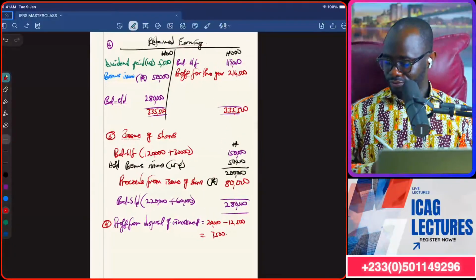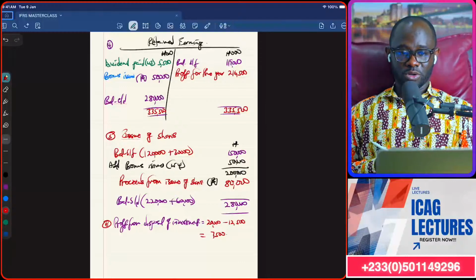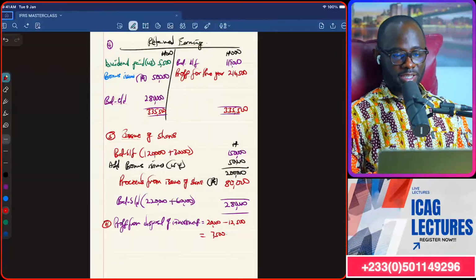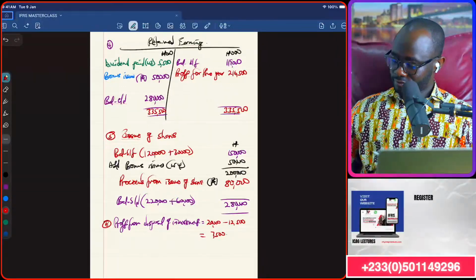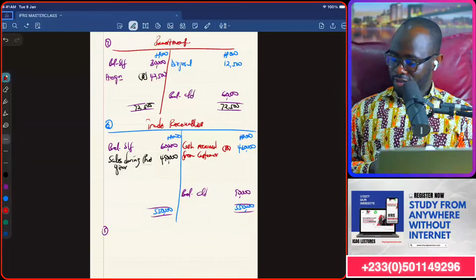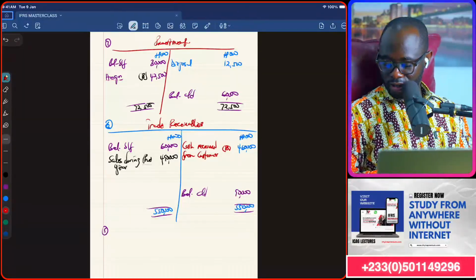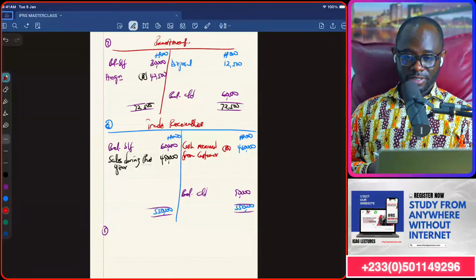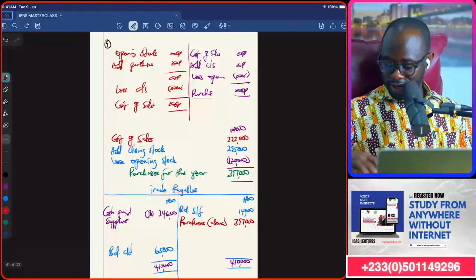Workings 2. Very important, getting our bonus issue from the retained earnings. Workings 3. Getting the money we receive from our customers. Next slide.